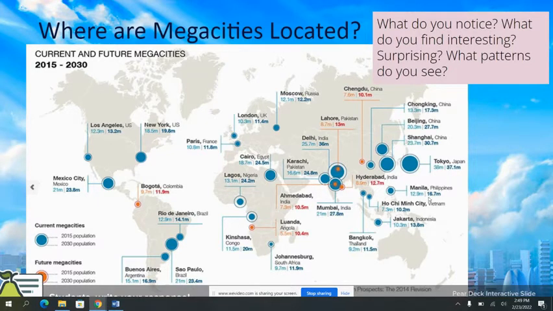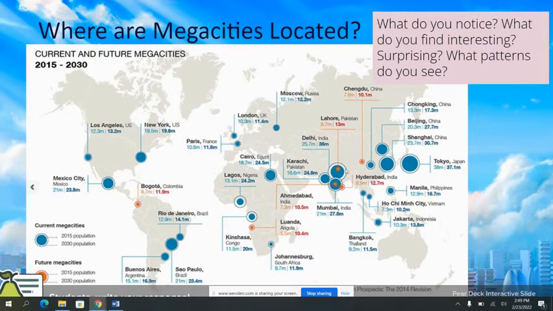But if we take a look at some of these other megacities, in the United States, we have New York and Los Angeles as the only 2 megacities. Chicago, which is our third largest city in the United States, is not yet a megacity, or may never become one. We have Latin American cities, and then the orange cities are future megacities. So right now they're not currently megacities. Bogota in Colombia is not currently a megacity, but is expected to be one in the future. And you can see some other examples there.